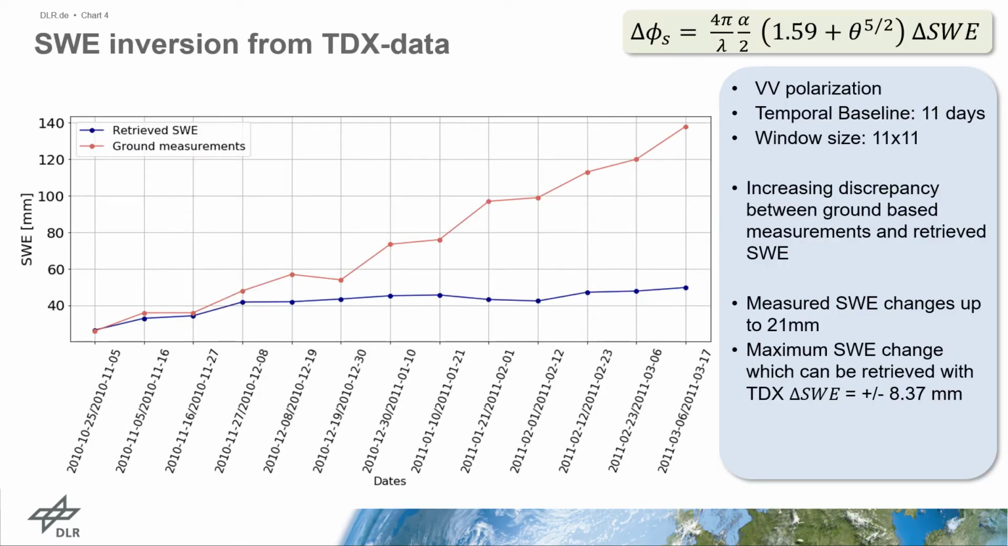Here are the results from the TanDEM-X data for the winter 2010-11 with a temporal baseline of 11 days. The retrieved SWE values are displayed in blue, and in red you can see the ground measurements. The first point was offset corrected, but still an increasing discrepancy between both measurements can be observed. This results from the fact that the measured SWE changes are sometimes up to 21 mm, while the retrieved SWE changes of this TanDEM-X measurement can just be up to 8.4 mm due to the phase wrapping.